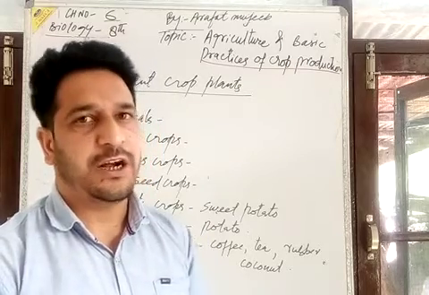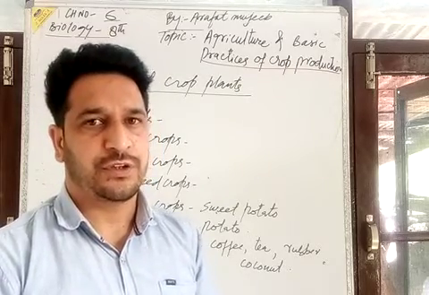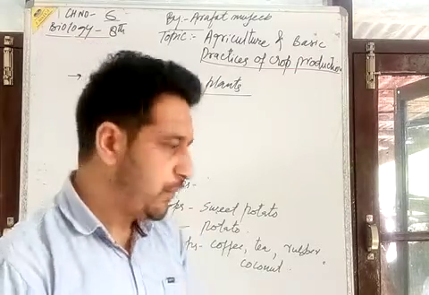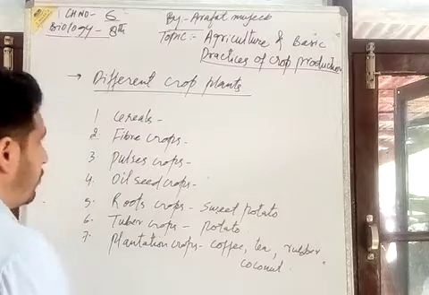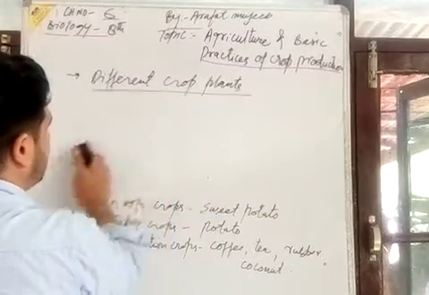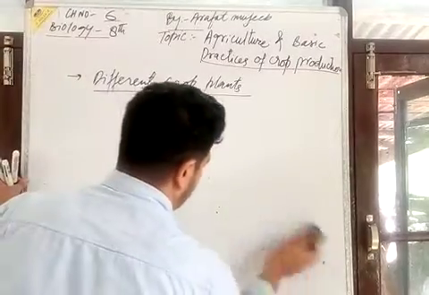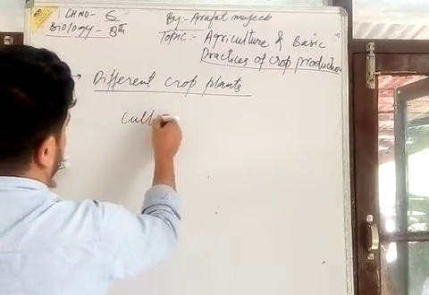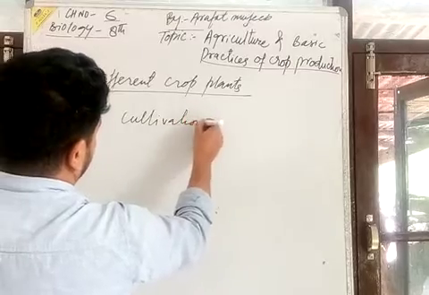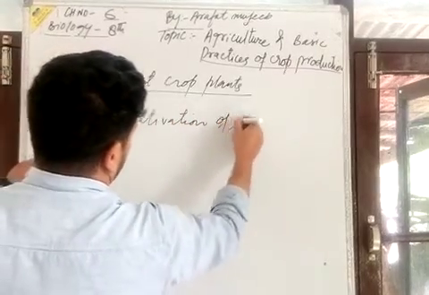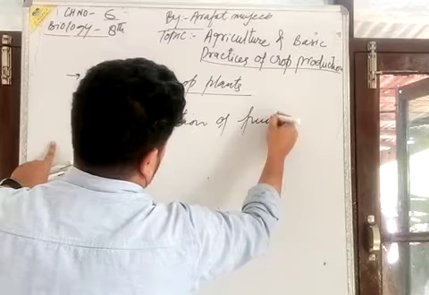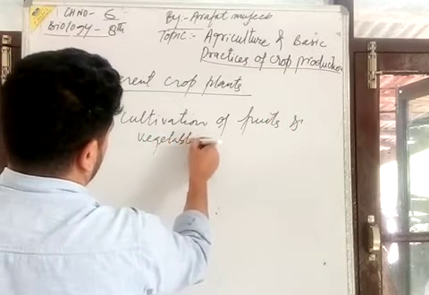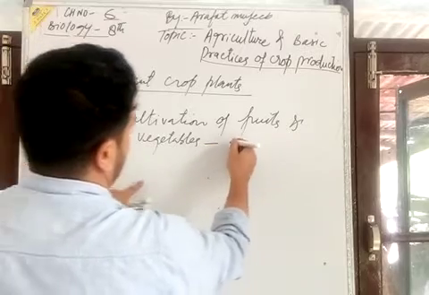When there is cultivation of fruits and vegetables, it is known as horticulture.